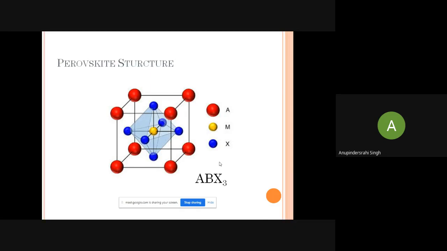Now, due to the presence of the positive ions and the negative ions, this perovskite structure has dipoles. So with the dipoles, this material comes into the category of the dielectrics.